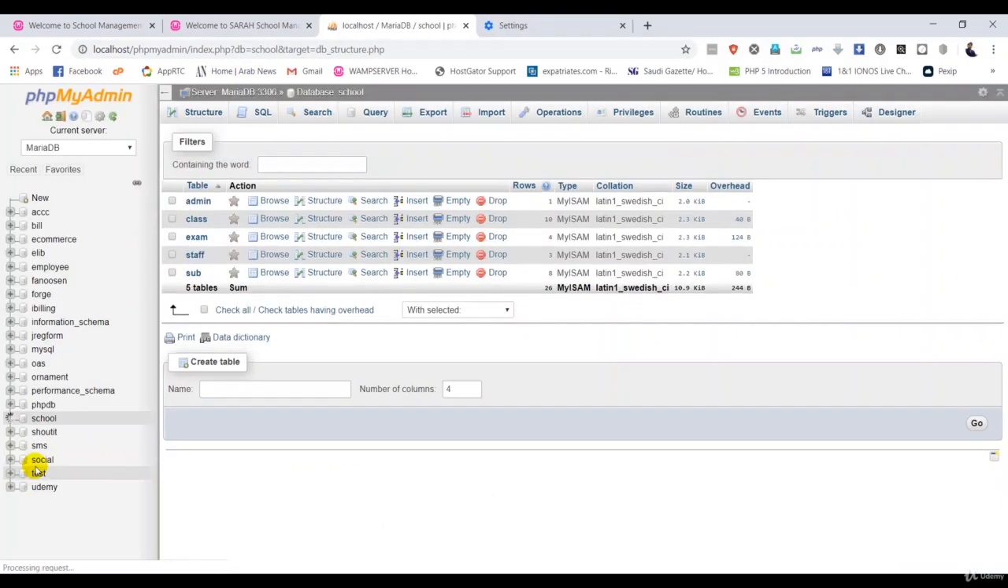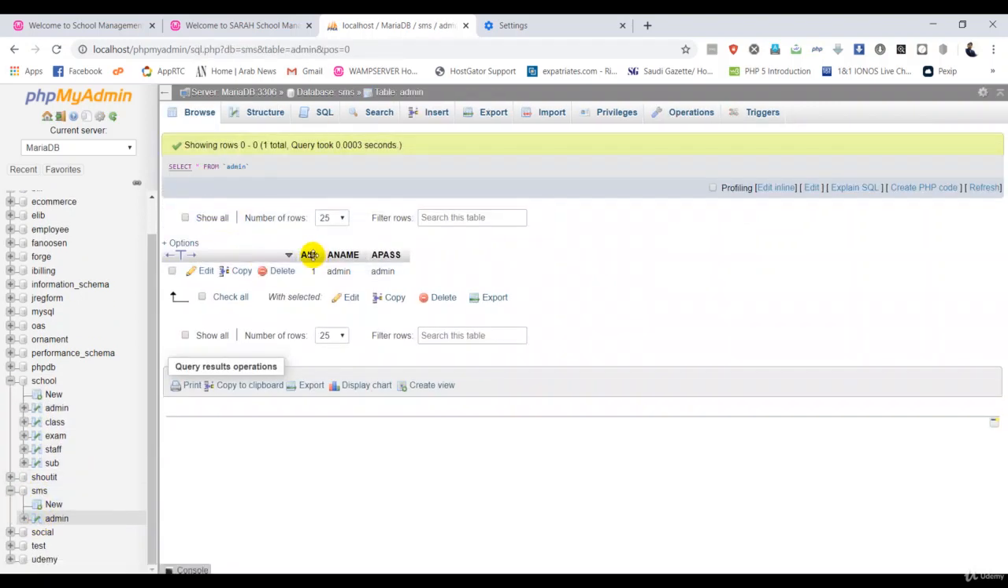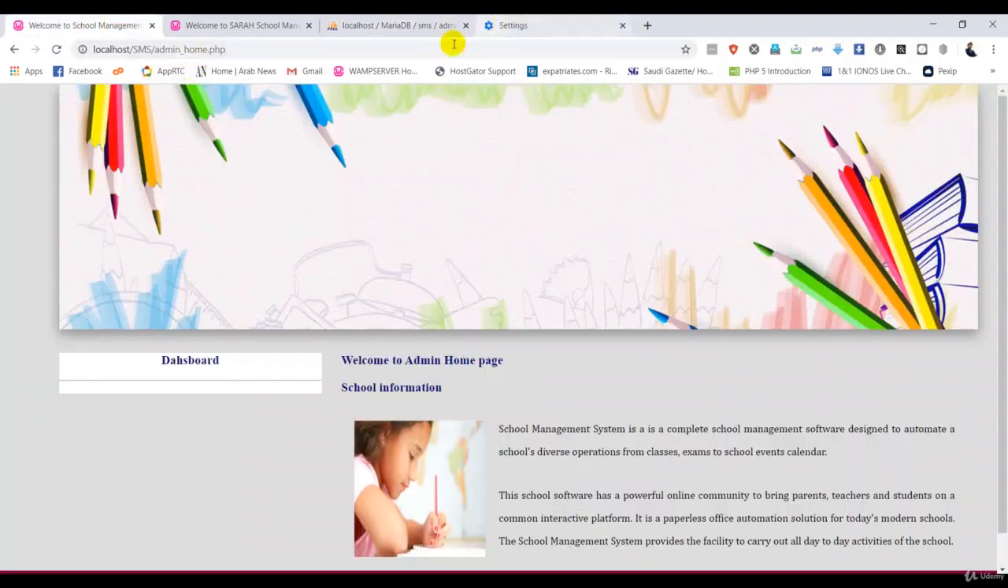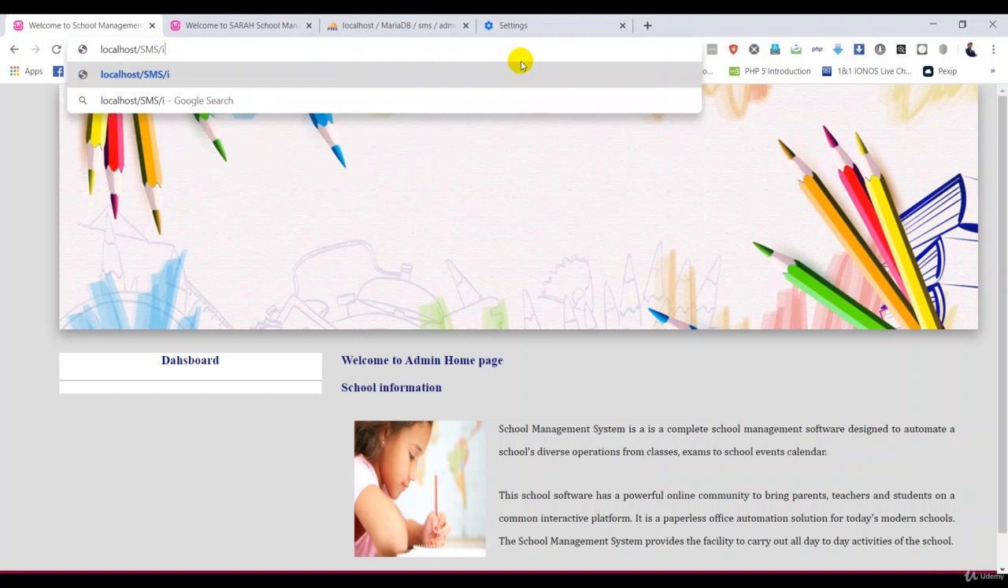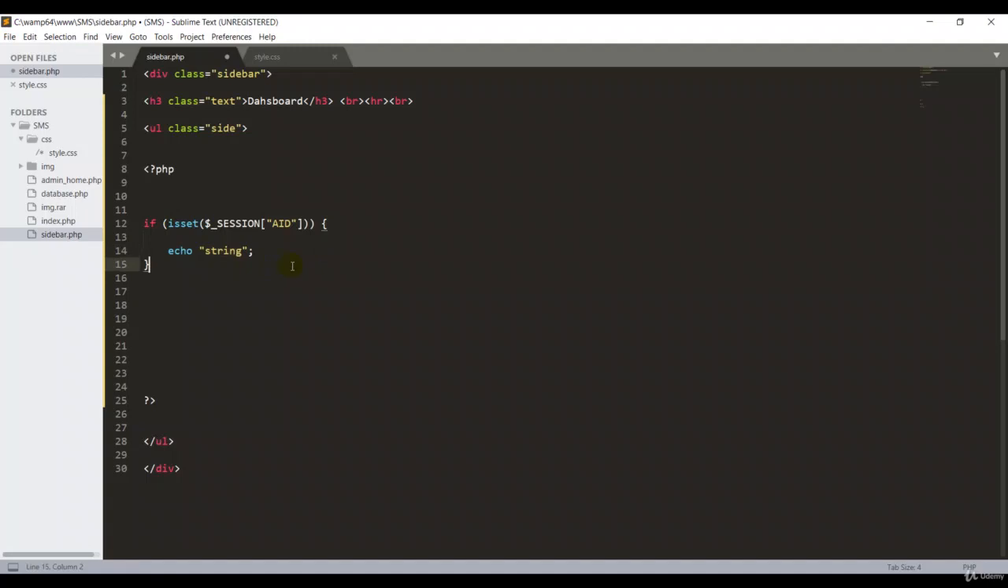If I go back to my database, it's called SMS. In the admin table, we have already created AID. For example, in index.php, if the admin logs in with their username and password, they will get an AID, which is generated automatically, an auto increment. So the admin has an AID. If any user stored AID in the session, I ask the system to generate this code. So I can write the list code here, guys.